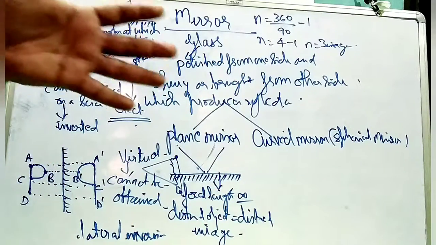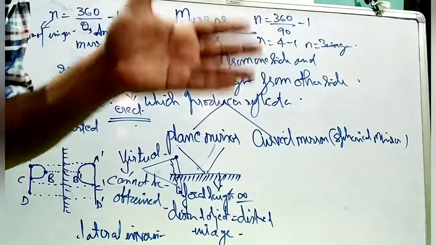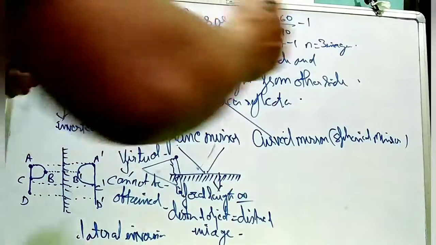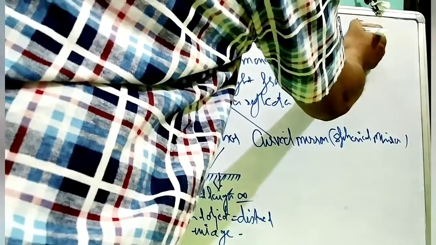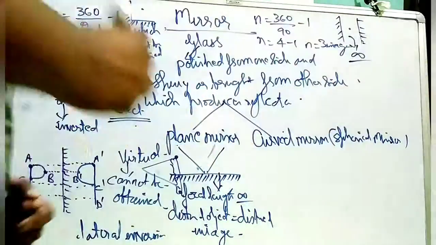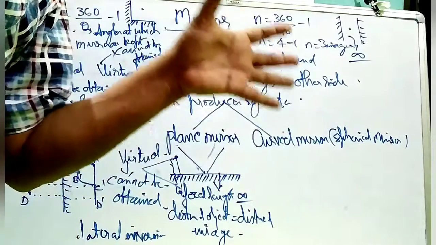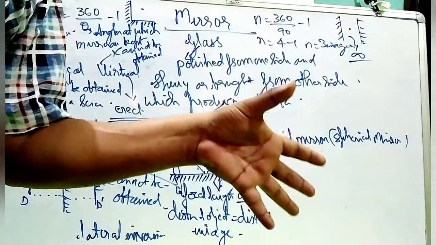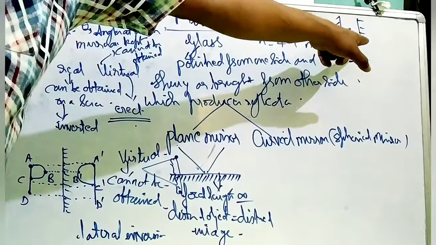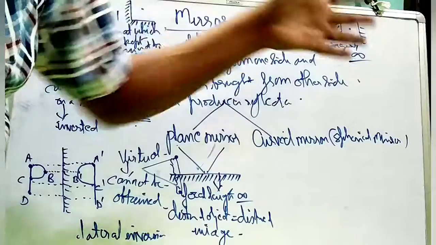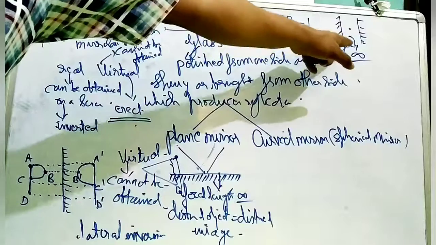And if you go to a barber shop, you will find the two mirrors kept on two walls, parallel to each other. If the two mirrors are parallel to each other and the object is kept in between, the images formed are infinite in nature. Practically you can see in the barber shop, if you place yourself between the two mirrors, you will find your images many times. So, if you keep the two mirrors parallel to each other and the object in between, the number of images will be infinite.